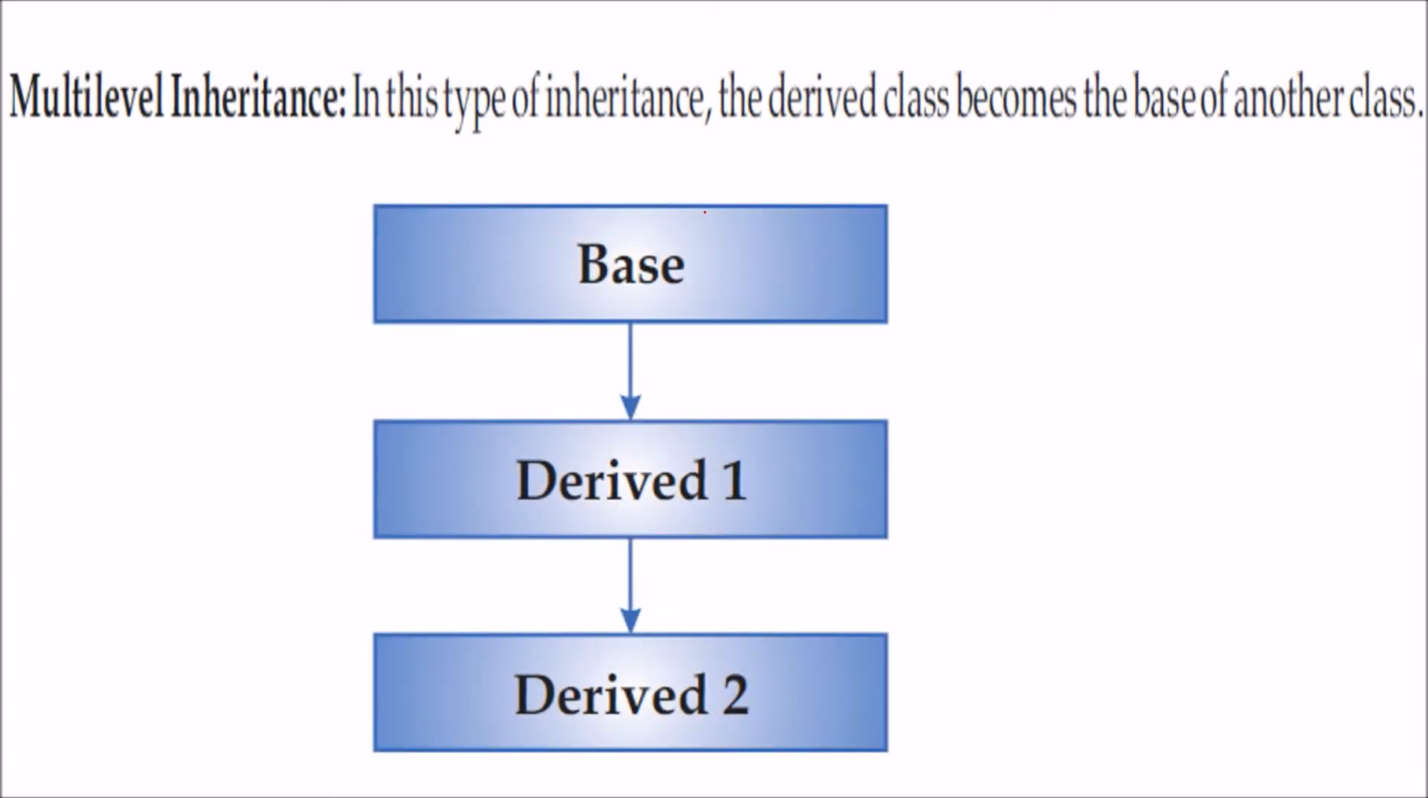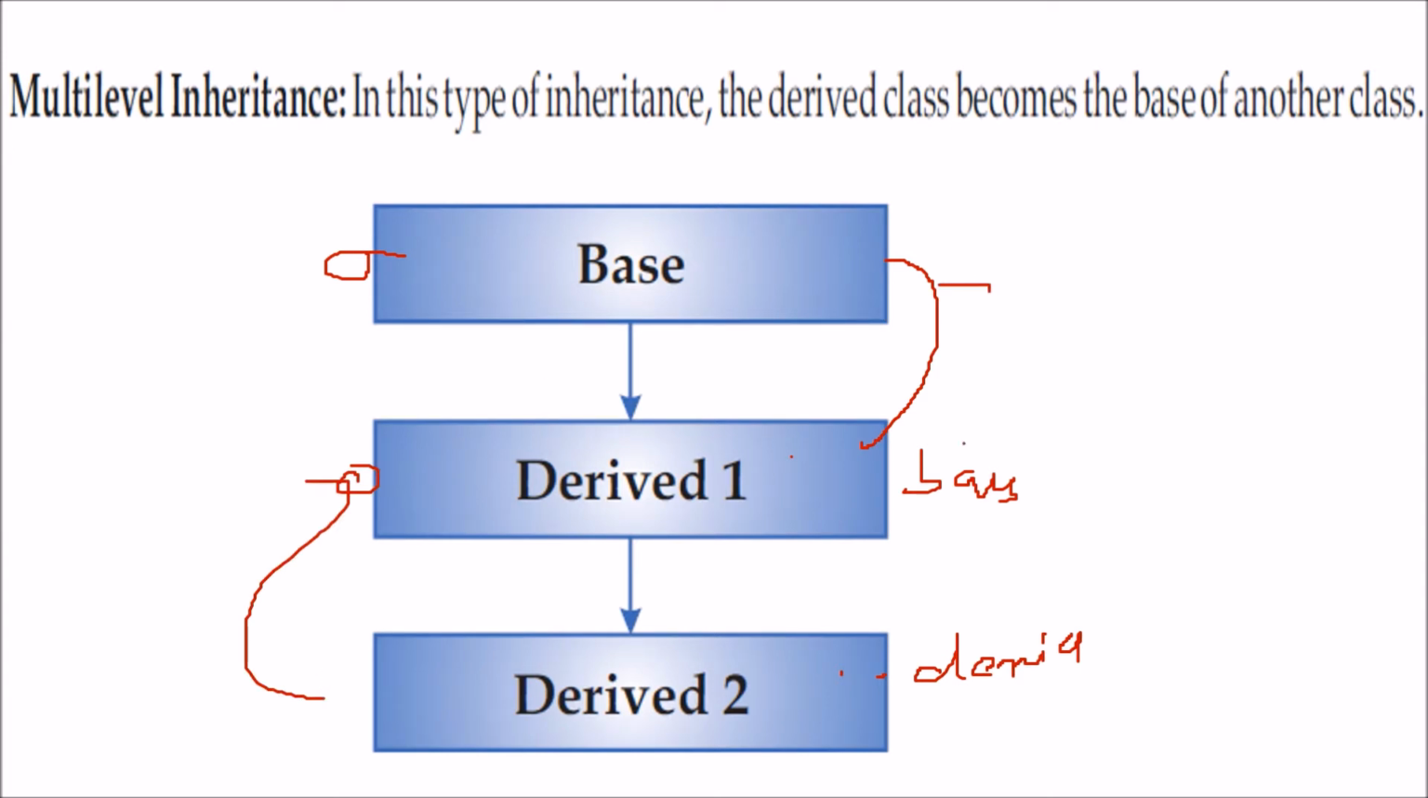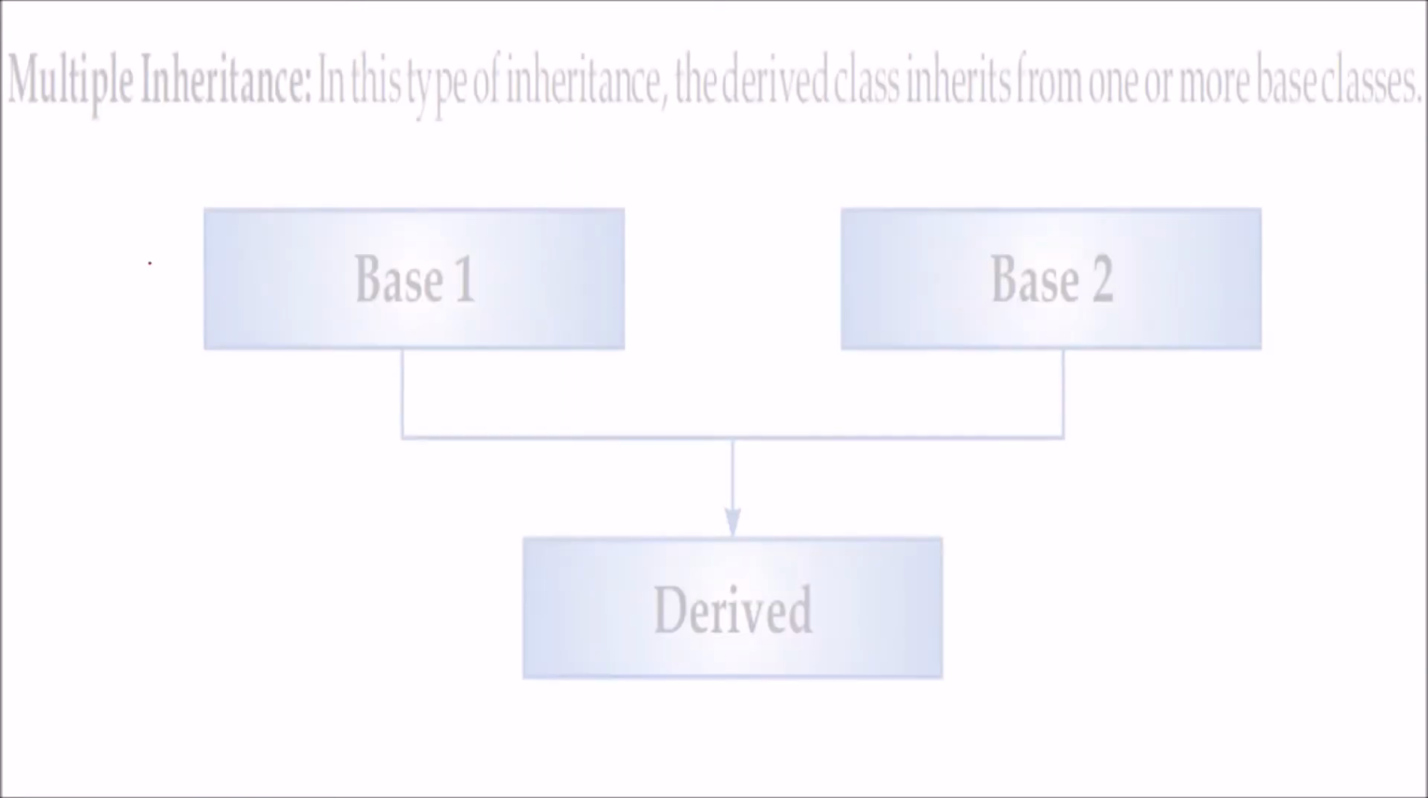Then we have multi-level inheritance. See, these are multi-level. Level 1, this is base, this is derived. Now this becomes base and this becomes derived. Eventually the content of this base and this derived one will come here, but these are of different levels. Here we call it multi-level inheritance.